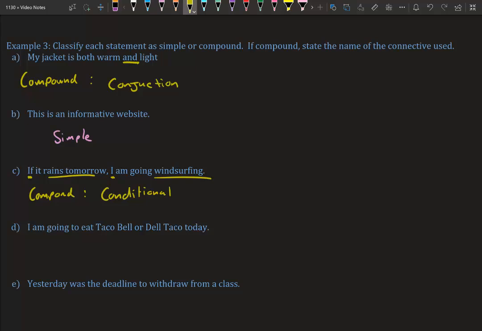I want you to try D. Go ahead, pause, try D. I hope you're trying. I do hope you're trying. You gotta do stuff like that in math to learn, especially in this class. So, I am going to eat at Taco Bell or Del Taco today. I know that this is compound because I'm talking about two things, Taco Bell and Del Taco. So, I'm going to look for my connective. Or is bringing them together. Since it's or, we know that this is a disjunction.